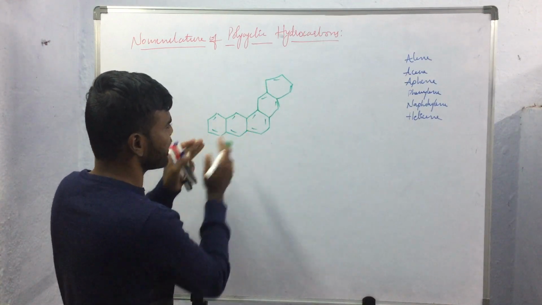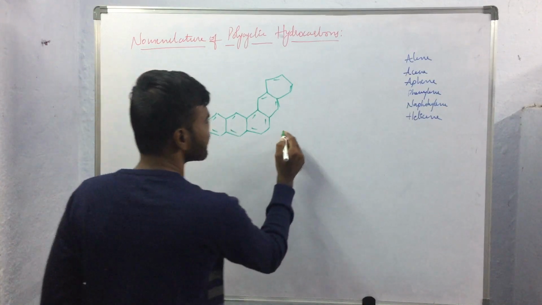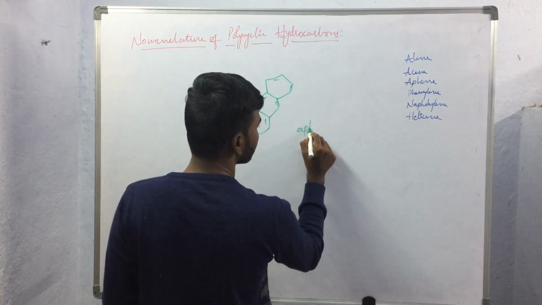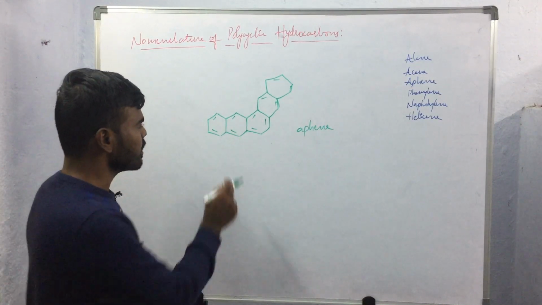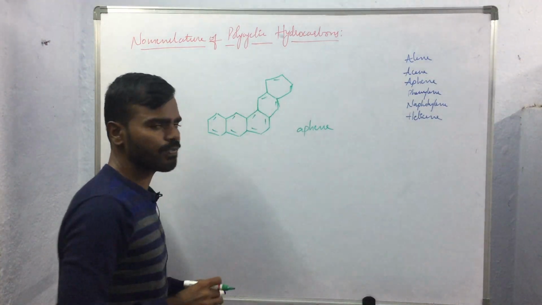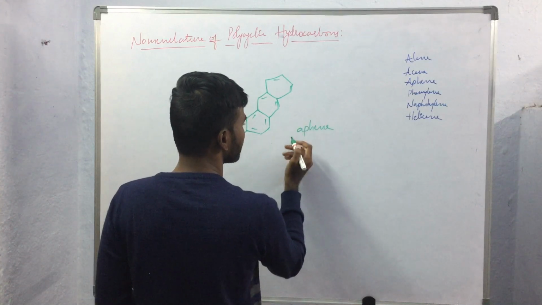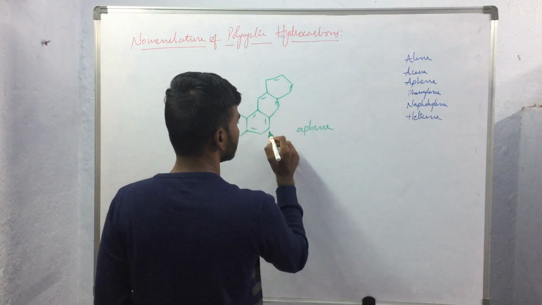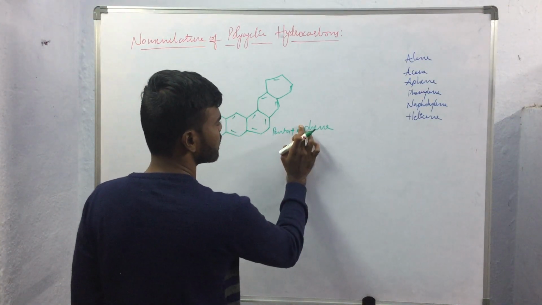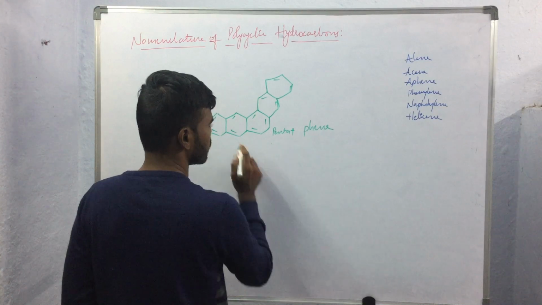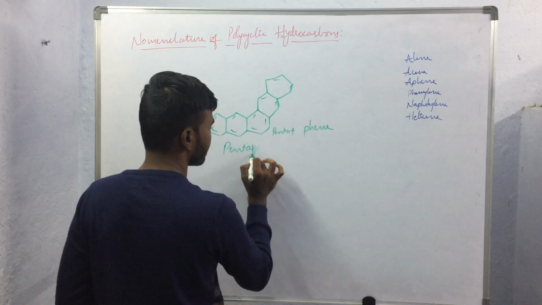In this case, to name this kind of compounds, we will be using the suffix phene. The suffix phene will be used, and the number of benzene rings that are orthofused will be used as the prefix. So here 1, 2, 3, 4, 5. So penta. And from this suffix, the letter A will be removed. So the name of the compound will be pentaphene.